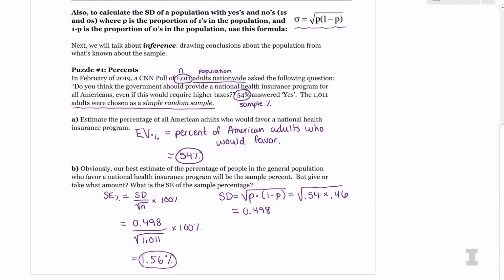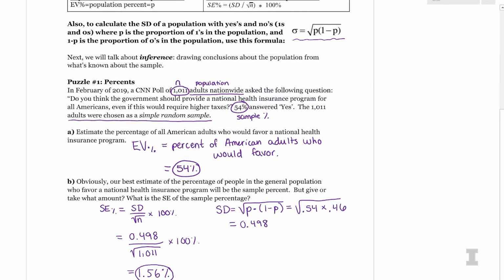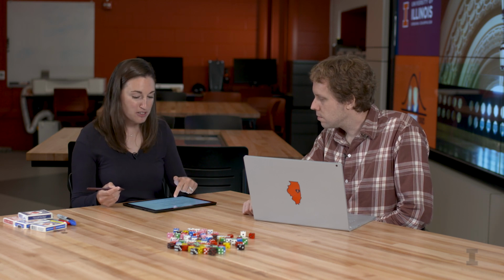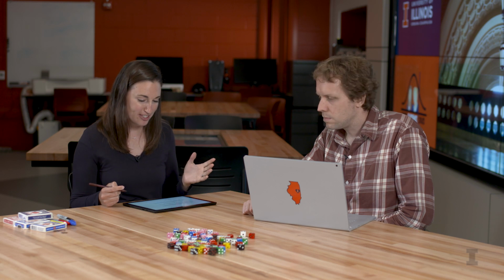Basically, what this means, and why I even cared about the expected value and standard error, is that because I did this nice random sample, I have an idea of what all US adults would say about this question. I estimate that 54% of American adults would say they favor having this national health insurance program, give or take about 1.56%. That's just the start of looking at expected value and standard error for polls and surveys, and we're going to dive into this even more as we go throughout this series.